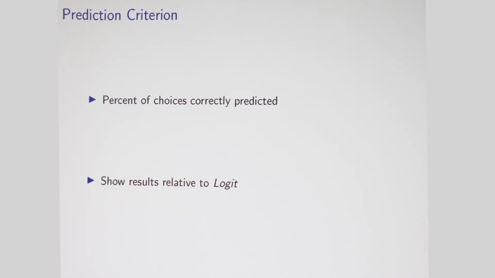So the prediction criterion I'm going to look at here is very simple. It's just the percent of choices that are correctly predicted. We find similar results if you look at root mean squared error or something more sophisticated, but this is very simple. And then we're going to show the results relative to the Logit model, so relative to the econometric baseline.